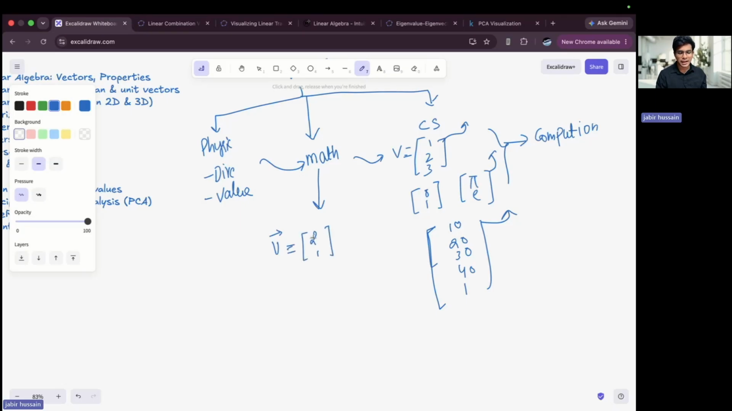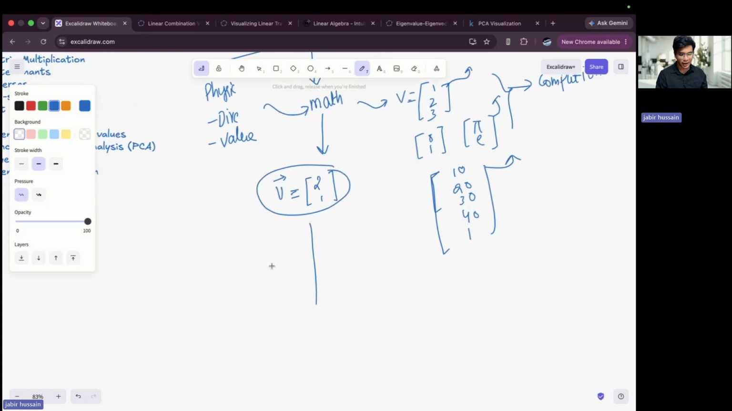What I mean by this vector is that I have a two-dimensional grid or two-dimensional space. This is my x-axis, this is my y-axis. In that, I have to travel 2 units in the x-axis first, so 1, 2, 2 units in the x-axis and 1 unit in the y-axis. Whatever intersection point I'm getting, this is the intersection point. So from the origin, if I draw a straight line, then this is my vector v. This is how we do it.